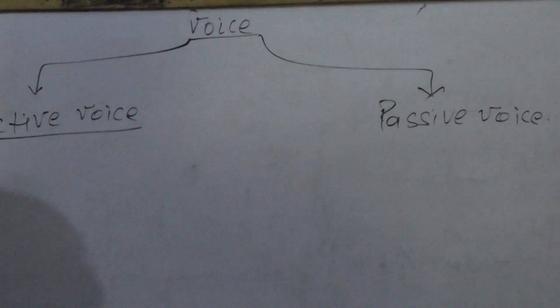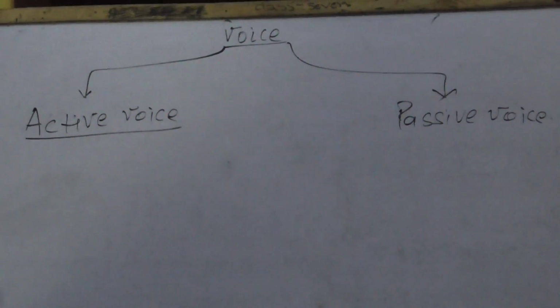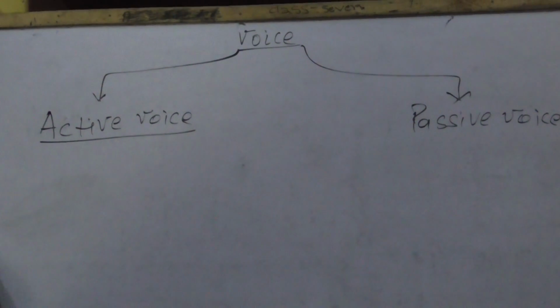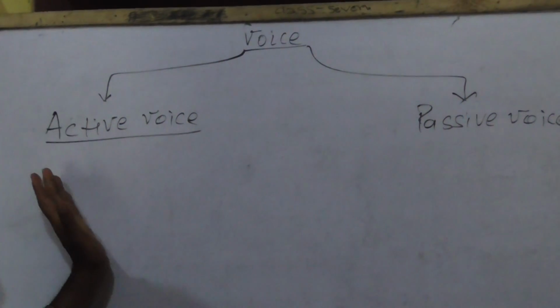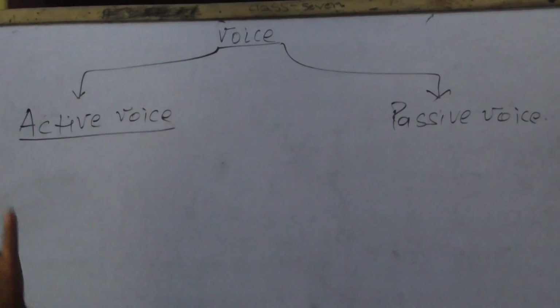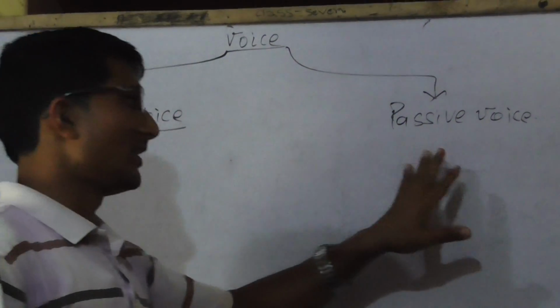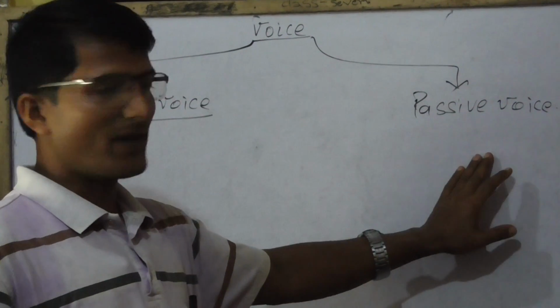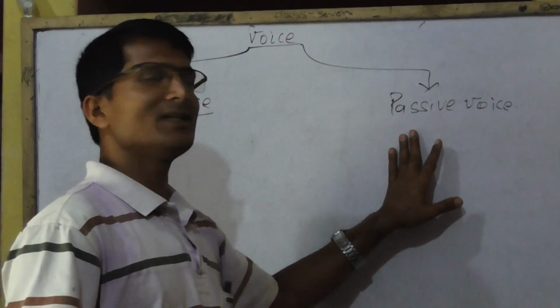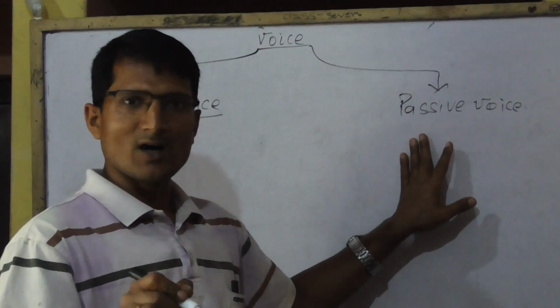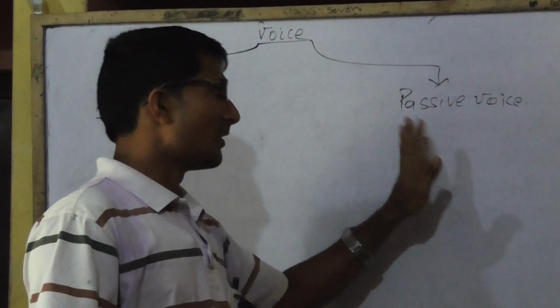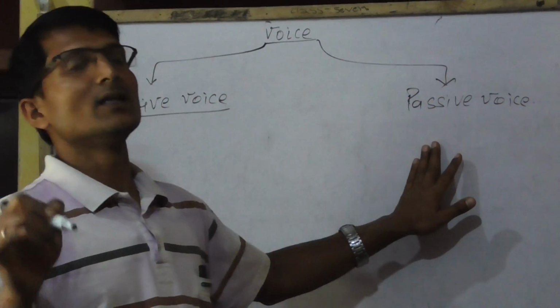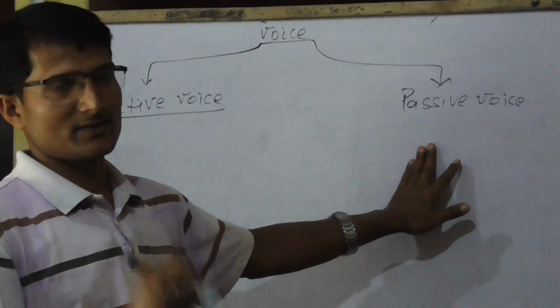In active voice, subject directly acts, but in passive voice, subject is acted upon. It means subject directly does not work or does not act.